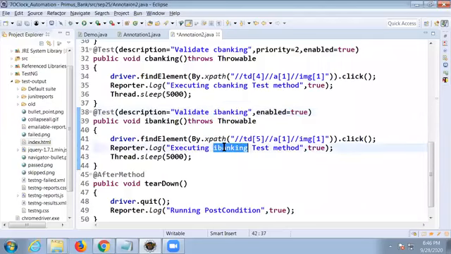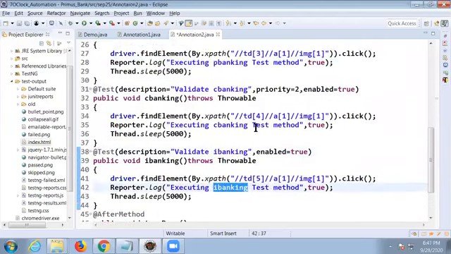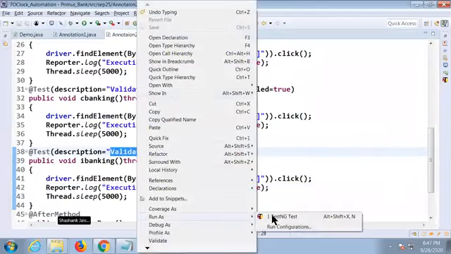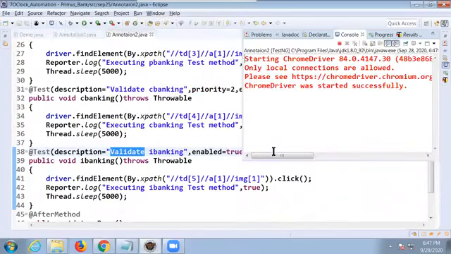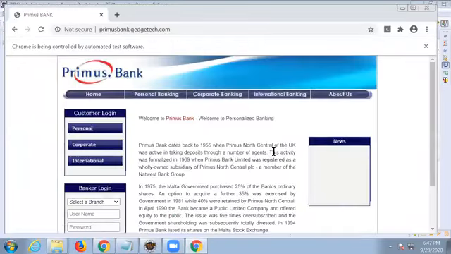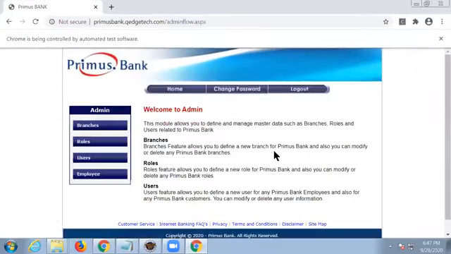iBanking doesn't have priority, right? Let me see that. How to run? Right click with the mouse, run as TestNG test. Check that. iBanking should be the third test case, right? But I don't know. You observe that. Observe and tell me: first, will it give to non-priorities or priorities? I don't know.